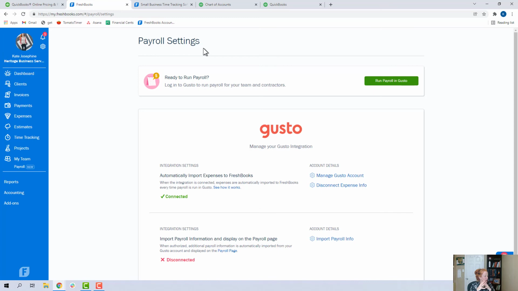Gusto and Intuit integrated payroll cost about the same. Gusto's like $4 more per month, and it does full service payroll in all 50 states. And will file all your 1099 contractors that you pay in Gusto. It'll file all their 1099s for them. I know the Gusto price is $39 a month plus $6 per employee.